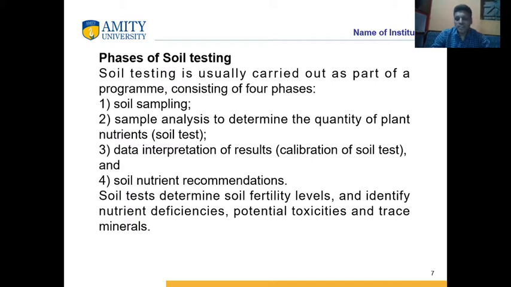Now, soil testing is completed in 4 different phases. Number 1 is soil sampling. Number 2 is sample analysis to determine the quantity of plant nutrients, that is called soil test. Number 3 is data interpretation or interpretation of results, that is also called calibration of soil test. And the last one is soil nutrient recommendation.